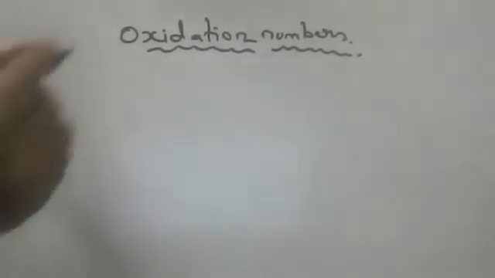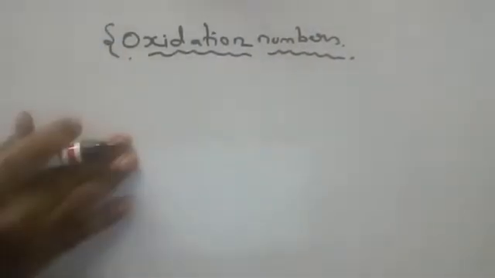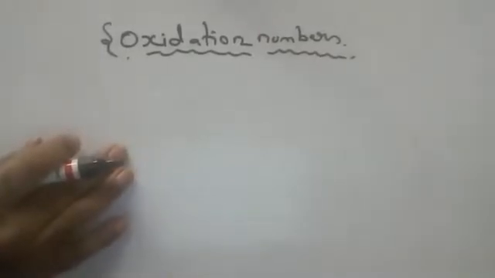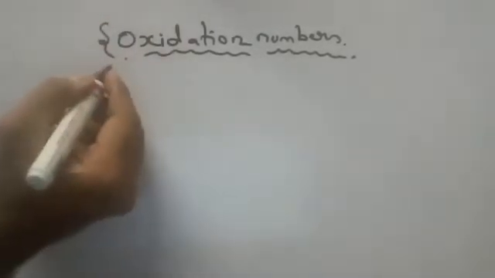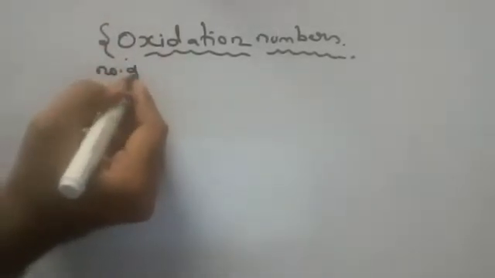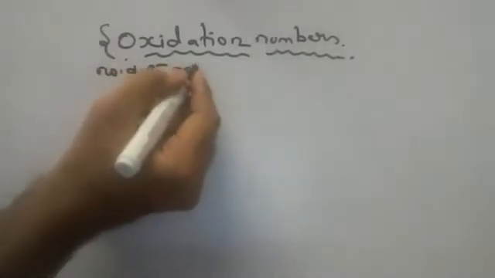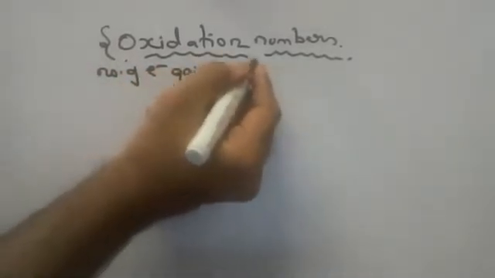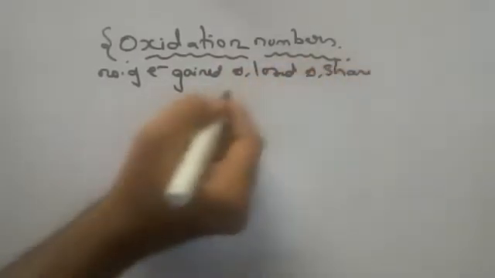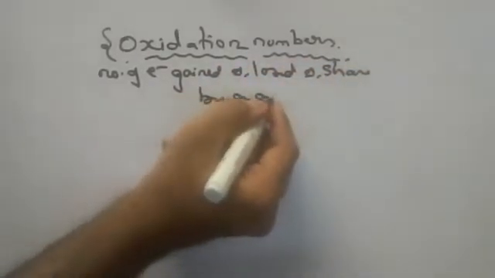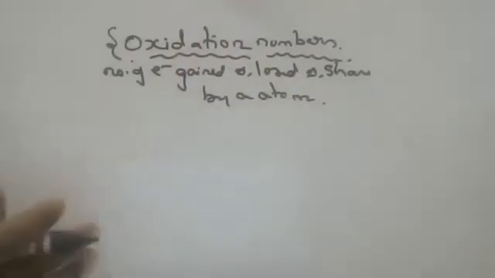So children, today we are going to discuss oxidation number. What is oxidation number? It is the number of electrons gained or lost or shared by an atom. This is called oxidation number.